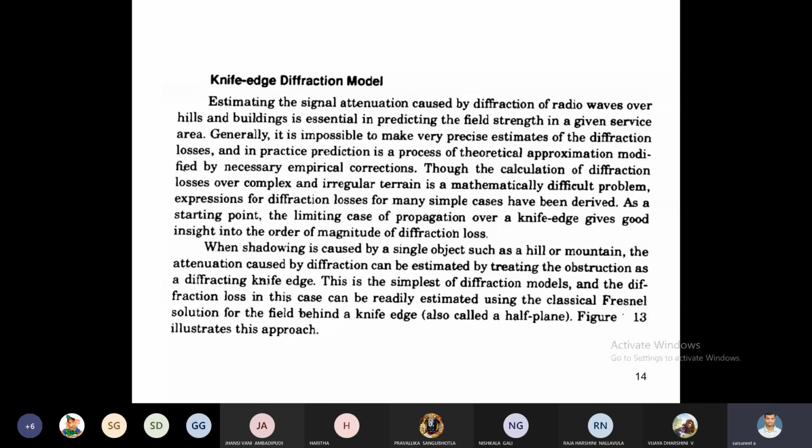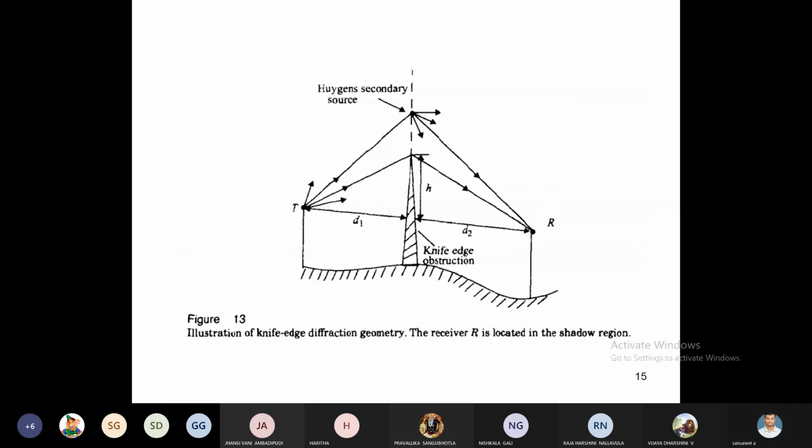Here the transmitter transmits signal in different directions. Suppose the signal touches the top of the knife edge obstruction, which generates secondary wavelets. All secondary wavelets are received by the receiver with a summation. This is about Huygens secondary source principle. This is about knife edge diffraction geometry.